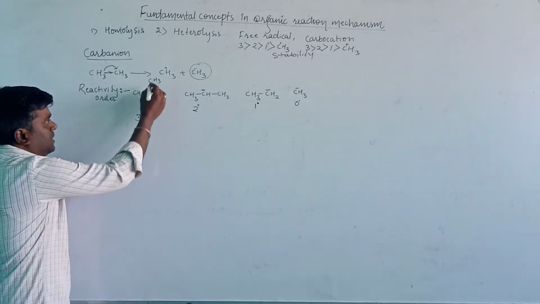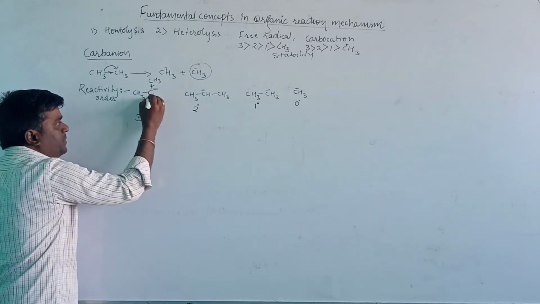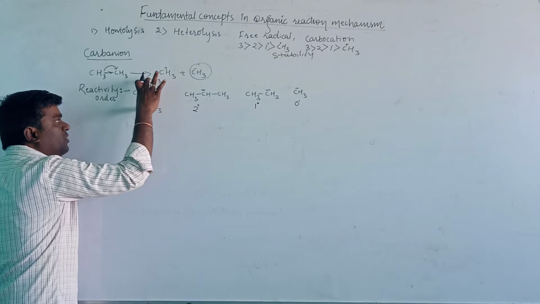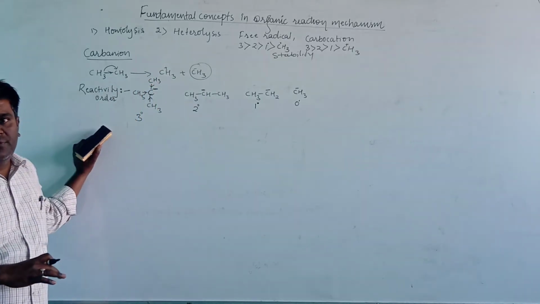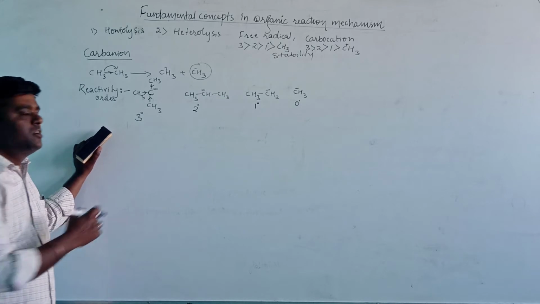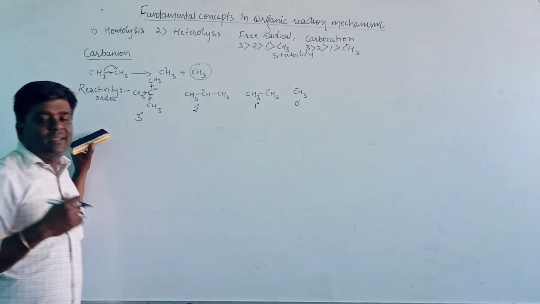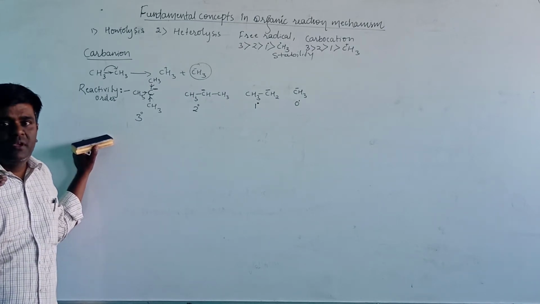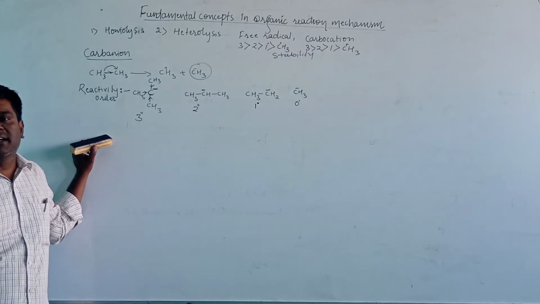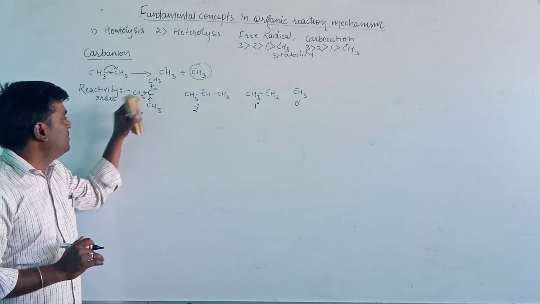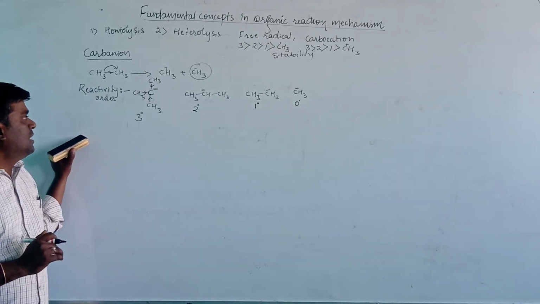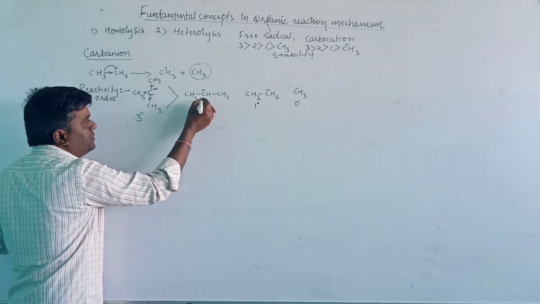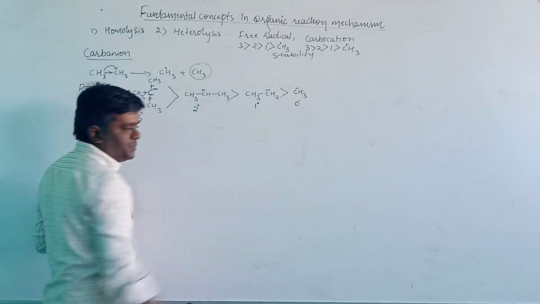Here, the methyl group is an electron releasing group. Here too, the methyl groups are electron releasing groups. Three electron releasing groups are present on the carbanion, therefore the electron density will be greater on the carbon atom. An increase in the electron density of the carbon atom decreases the stability of a carbanion and increases its reactivity. Here the electron density is more, therefore the reactivity will be greater compared to the secondary, primary and 0th group.